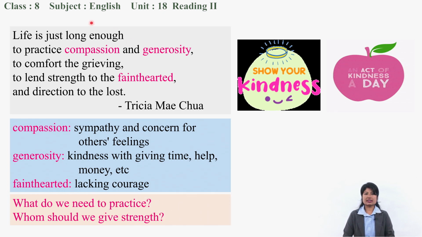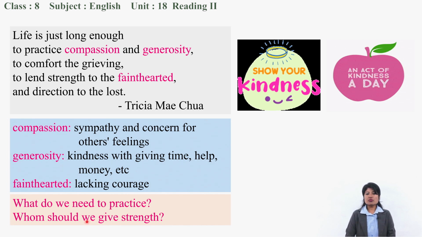What do we need to practice? Compassion. What we need to practice is compassion and generosity. Practice happiness to make our life lengthy enough. So what do we need for that? We need compassion and generosity. If we have compassion and generosity, then our life is long enough to do these things.